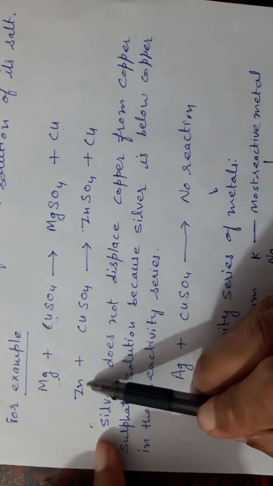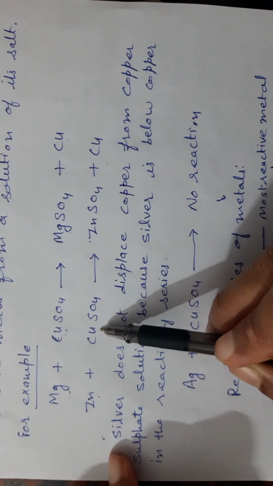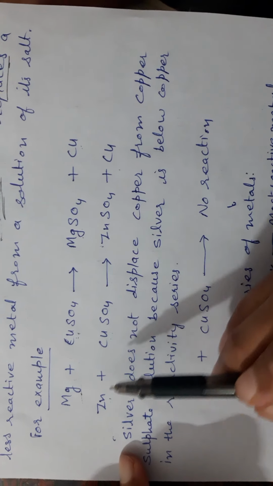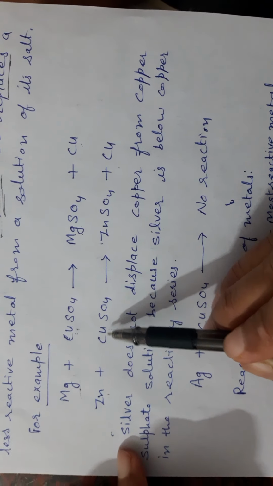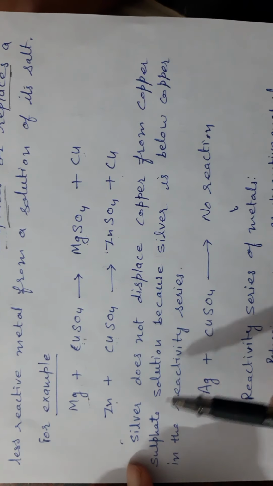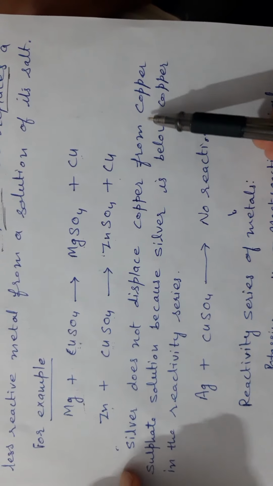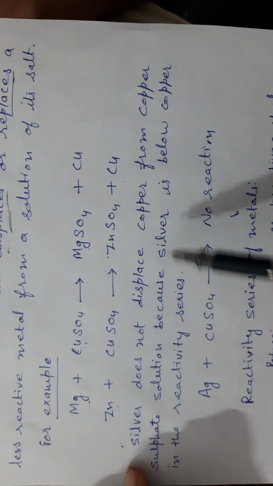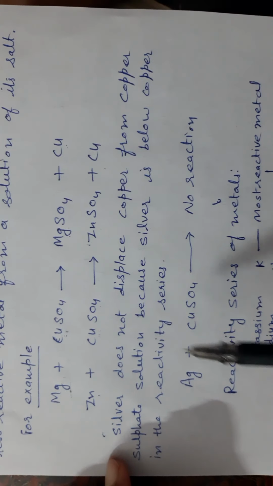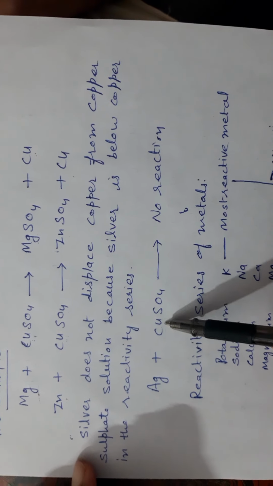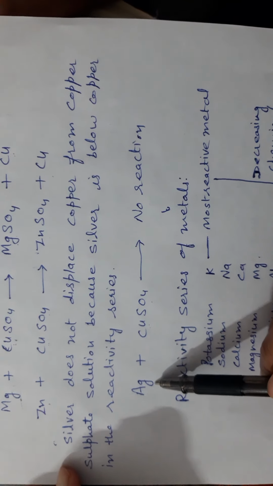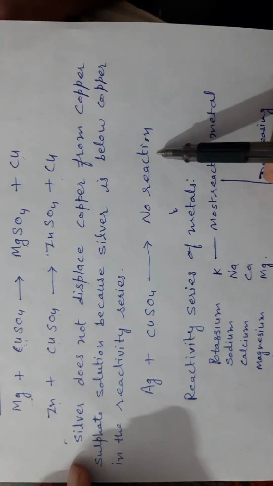In the next example, zinc reacts with copper sulfate. Here zinc is more reactive than copper. It can displace the copper from copper sulfate solution, forming zinc sulfate plus copper. Silver does not displace copper from copper sulfate solution because silver is below copper in the reactivity series. Silver is less reactive than copper. It cannot displace the copper from copper sulfate. Here silver reacts with copper sulfate, there is no reaction.